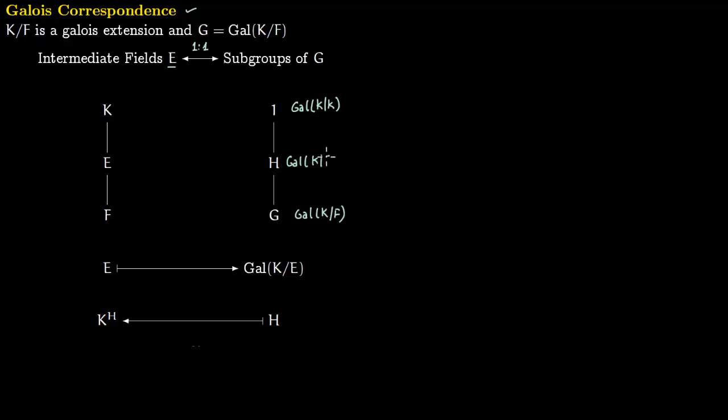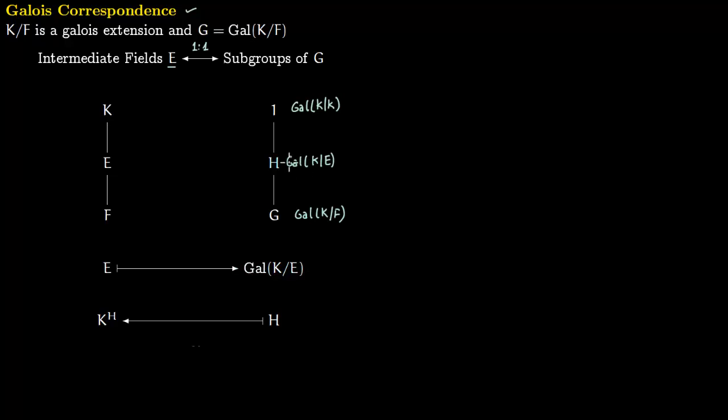So K over E. We have to show that there is a one-to-one correspondence. Obviously we have to construct a map from the fields to the Galois groups, and from these Galois groups back to the fields. In this direction the map is like this: you take a field E and attach to it a Galois group.